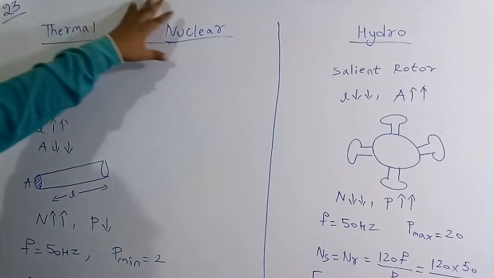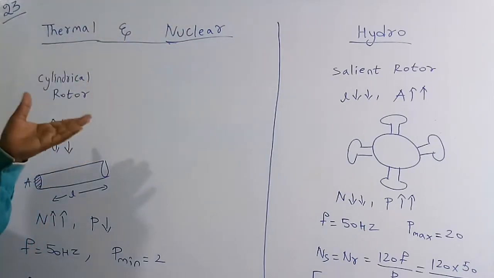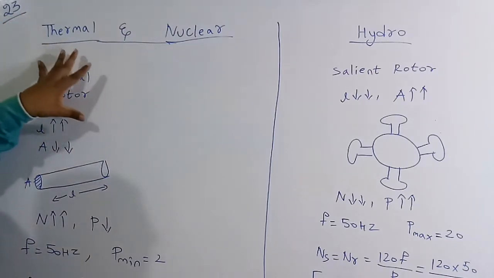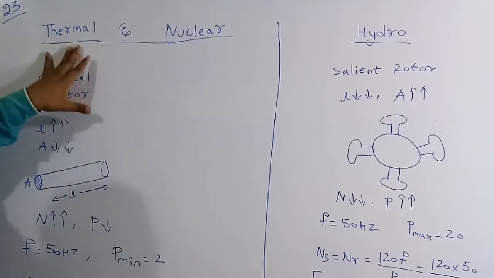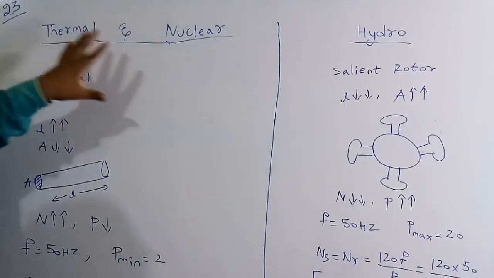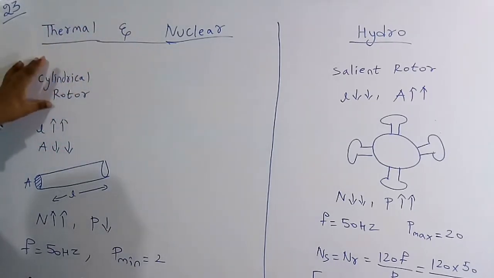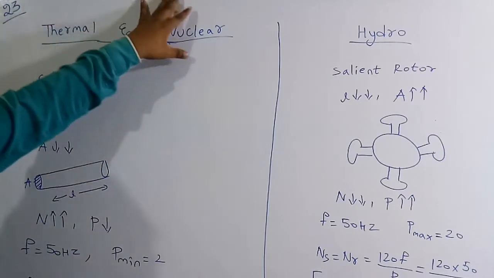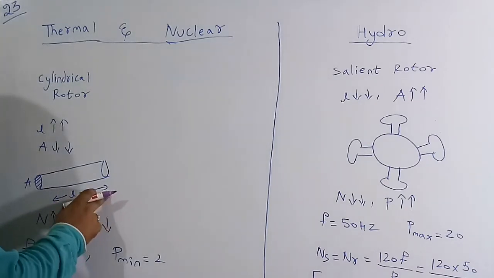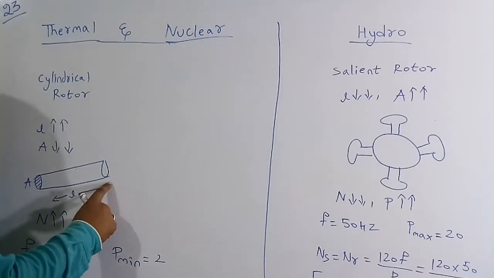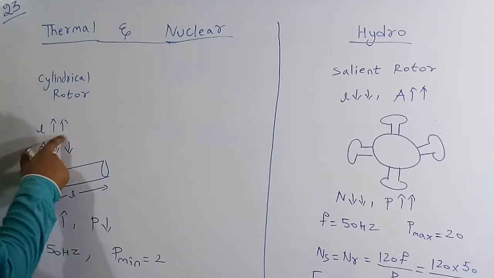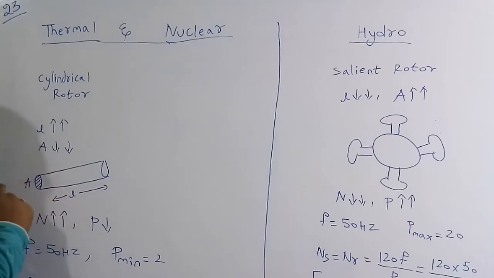Basically in thermal and nuclear power plants, we are going to use a synchronous generator. In the synchronous generator, we are going to use the cylindrical rotor, in the thermal power plant and also in the nuclear power plant. Cylindrical rotor means the length will be a very huge value and the area will be very low. So we can say L is very high and the area of this rotor is very small.